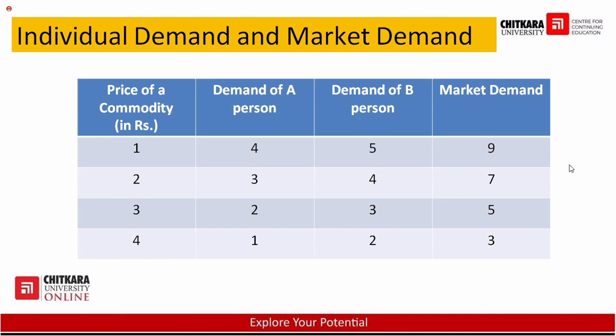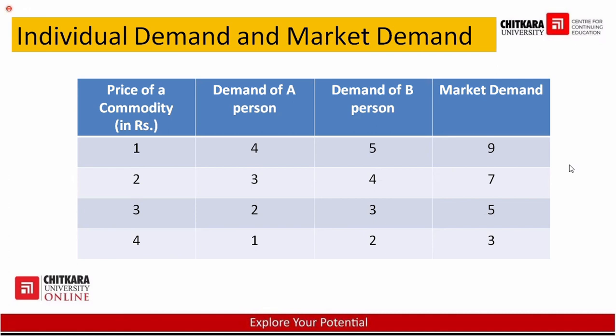Market demand means the demand of the whole market, the demand of all of the customers available in a particular area. Clear? Suppose I see the demand of apple in Ambala city. Individual demand means the demand of my house, the consumption of apples in my house. That is the individual demand. Market demand means all those people who are living in Ambala city and purchase apple. So the demand of all those people.